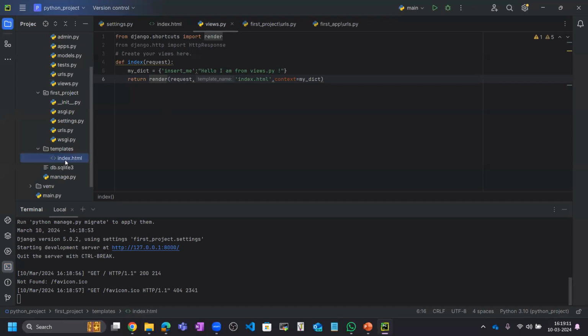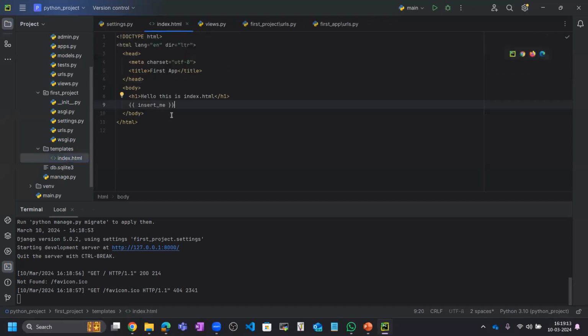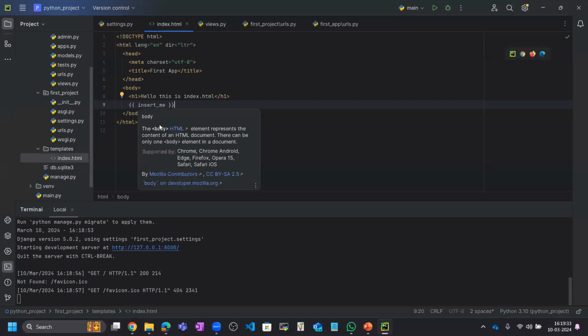You can see in index we have the line "Hello, I am from views.py." We have insert me, and this is in between the two curly braces. So this is the Django functionality. If you pass anything here, text in between the double curly brackets, then that value will be generated on the web page. And what is the value of this insert me?